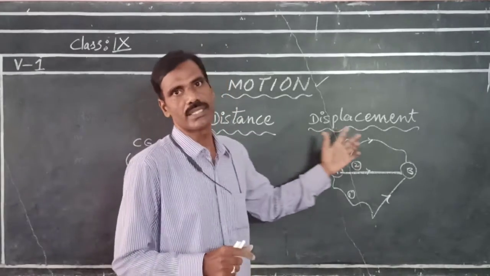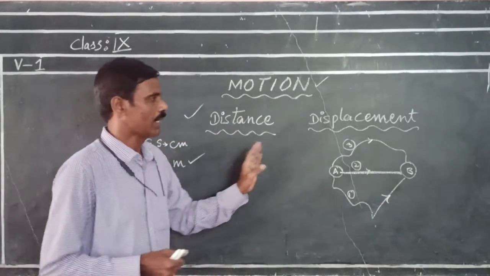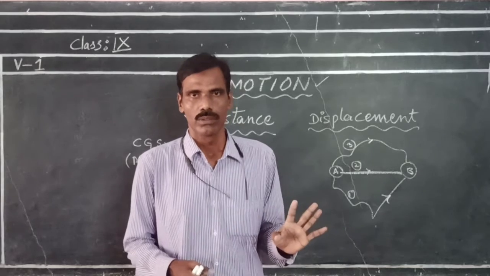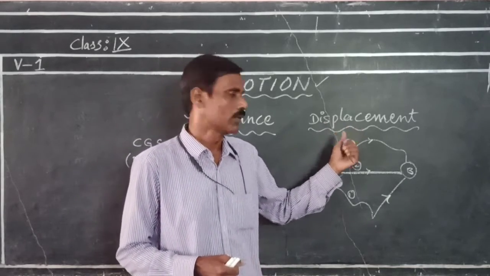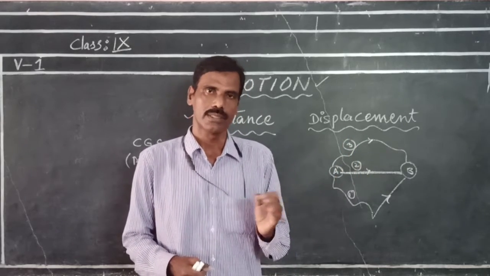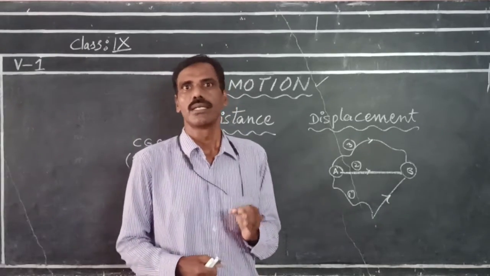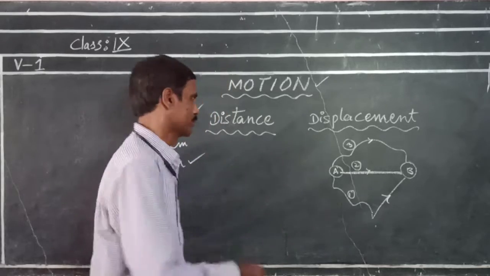What is the difference between distance and displacement? Distance has only magnitude but no direction, whereas displacement has both magnitude and direction. So distance is known as a scalar quantity.